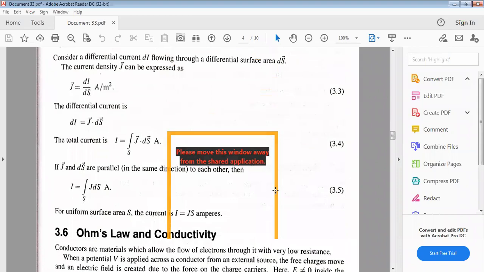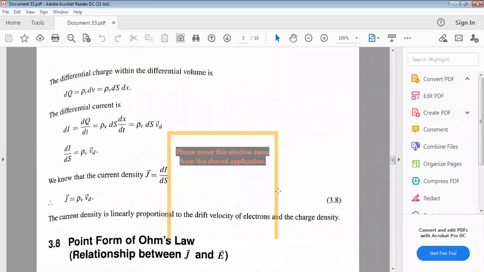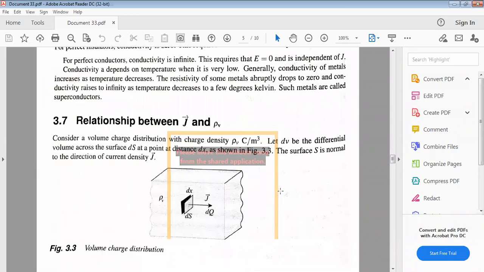So the next concept is the relationship between J and rho v. This is very, very important. Remember the relationship between J and rho v. So what are J and rho v? J is the conduction current density, rho v is the volume charge density. What is the relation these two have?